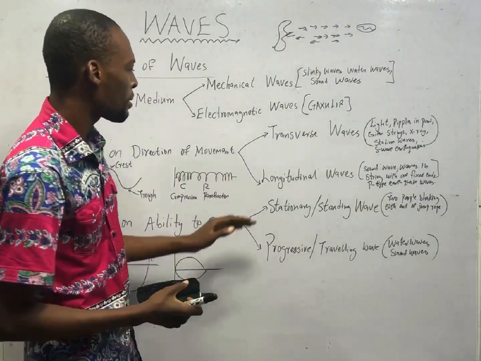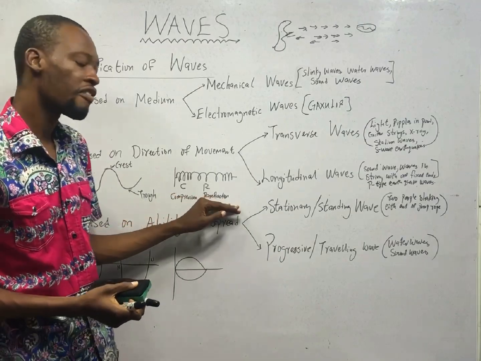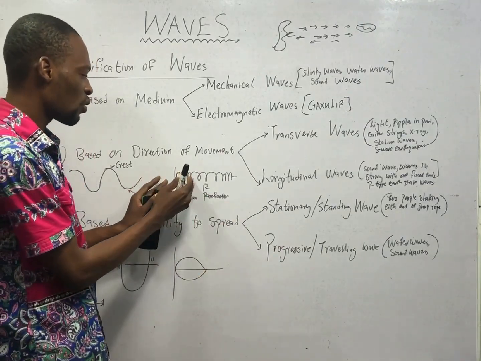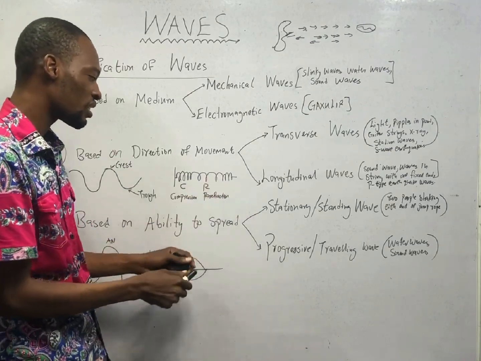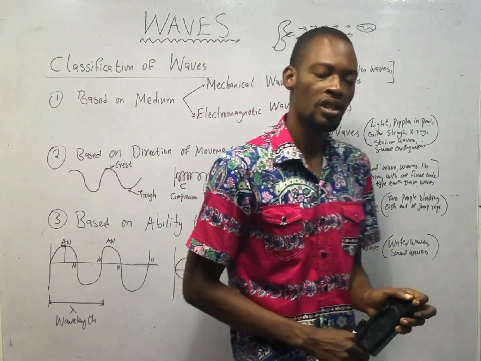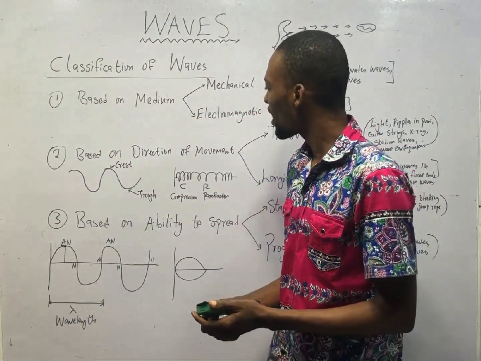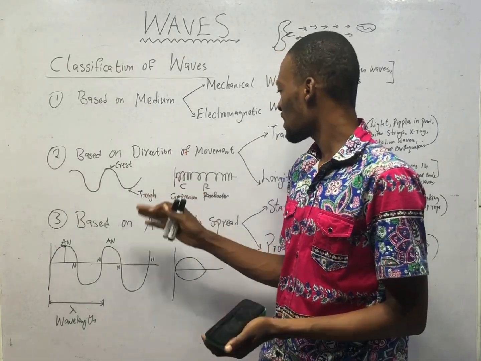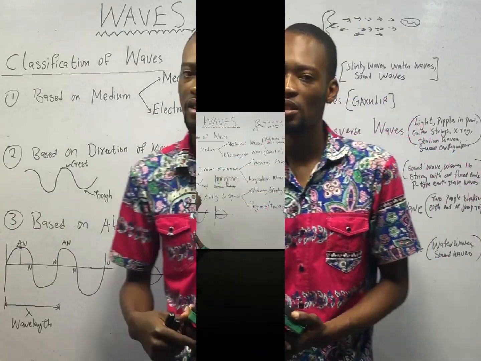Meanwhile, the parts of longitudinal waves are compression and rarefaction. Compression, you see, is where the particles are more together. Rarefaction is where there's a little bit of space. So if I ask you, what are the parts of longitudinal waves? Compression and rarefaction. What are the parts of transverse wave? Crest, the highest point, and trough being the lowest point.